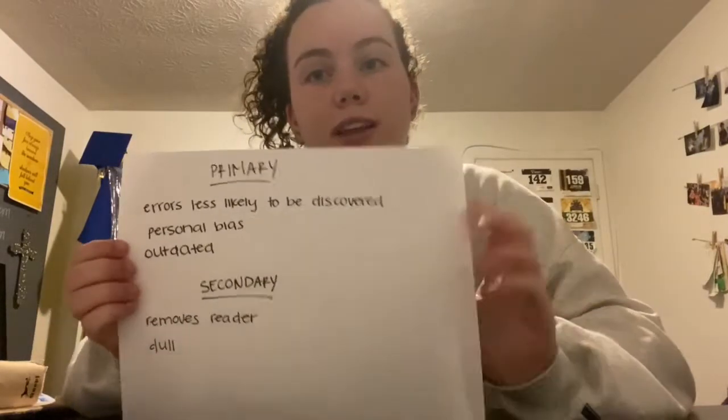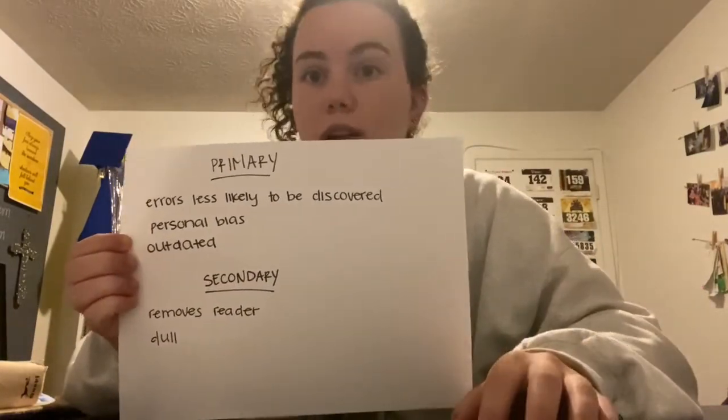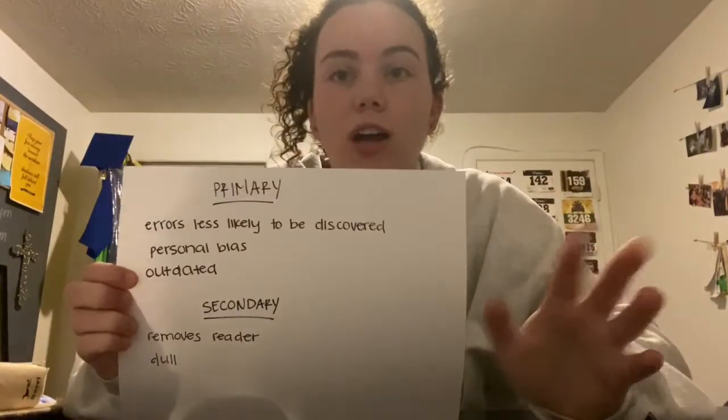And another one, like I mentioned before, is that primary sources have a lot of emotional bias. And when there's bias in information, sometimes this makes the information stretched out, maybe a little incorrect. The last con is that this information can be outdated in more ways than one. It can have outdated language that we no longer either speak or understand, or it can be outdated in that the document could be very weathered, or it can be very hard to translate or to see, and that makes it a lot harder for us to analyze these kinds of things.